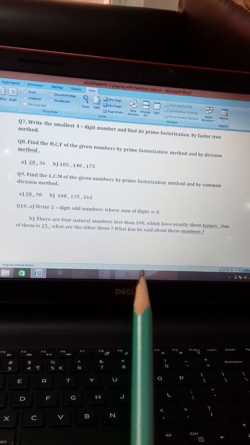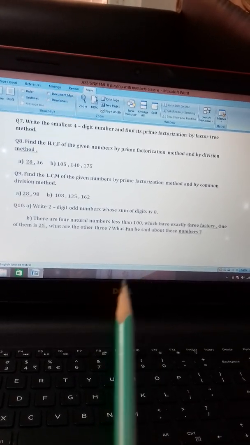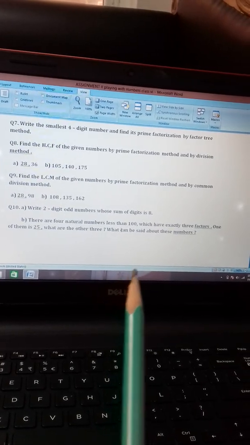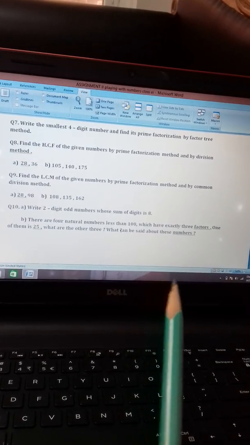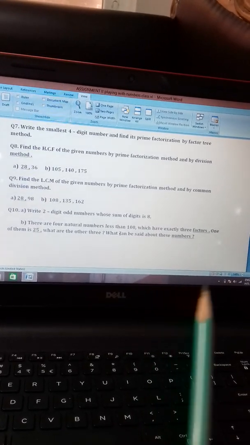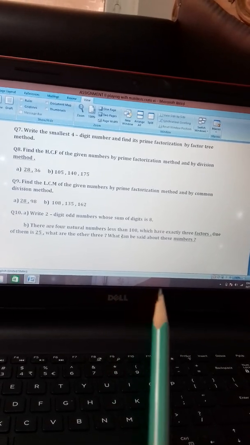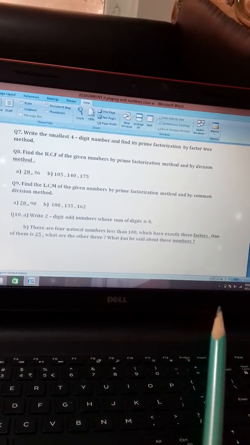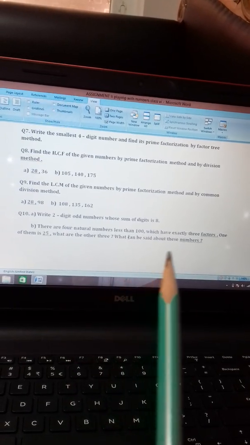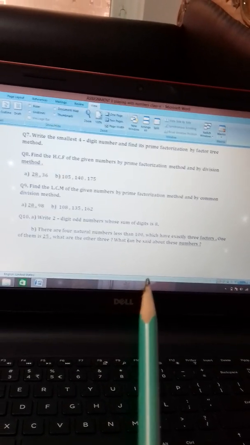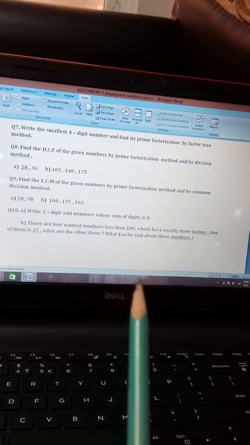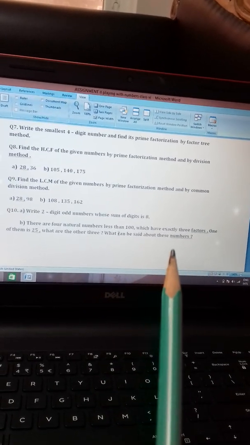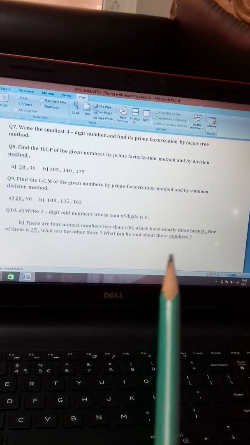After finding the natural numbers whose factors are exactly 3, you will find some relation. What can be said about these numbers? You will get some relation when you very carefully observe all those numbers. Automatically you will get some relation. So think, what can you say about those 4 natural numbers which have only 3 factors.